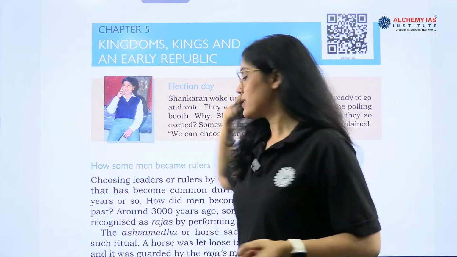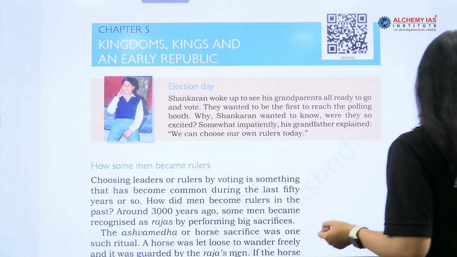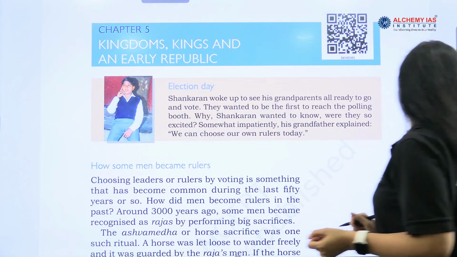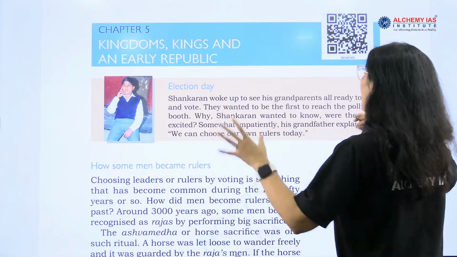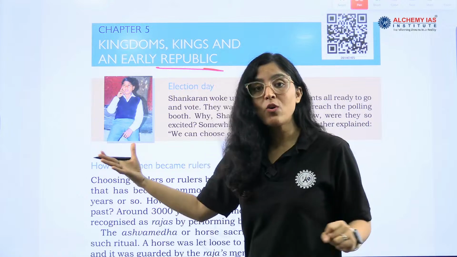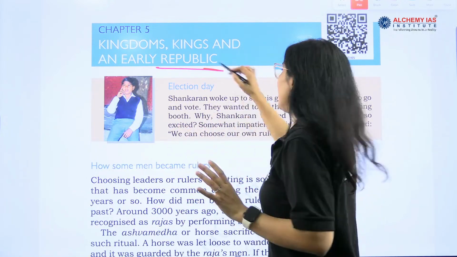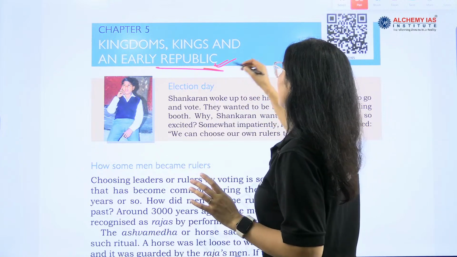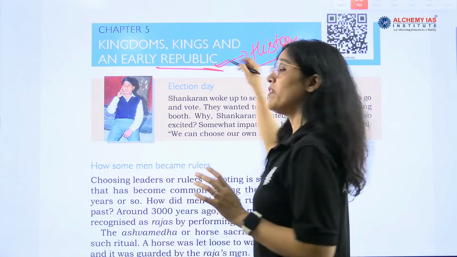The name is Kingdoms, Kings and an Early Republic. So see, nowadays what is the discussion? How India is being represented. India is a republic now also, and we have a history of being a republic. So India was a republic in history also. How? Today we will get to know.